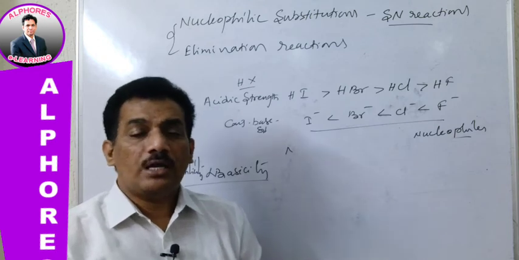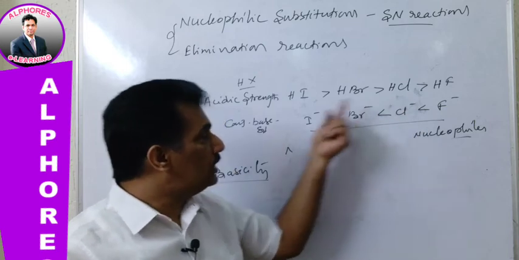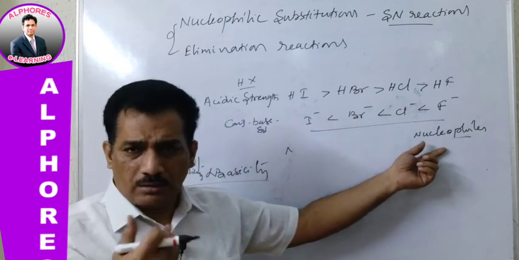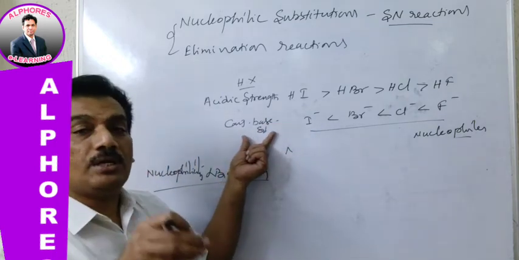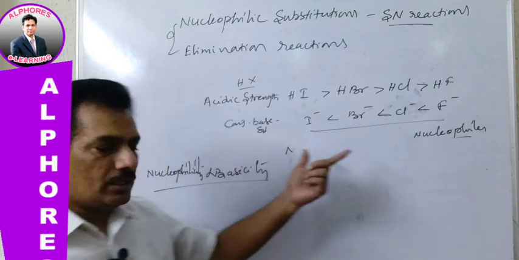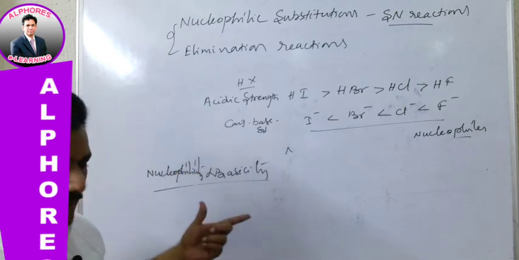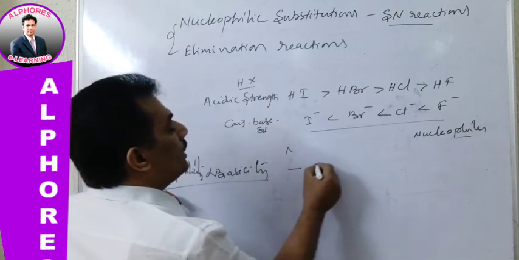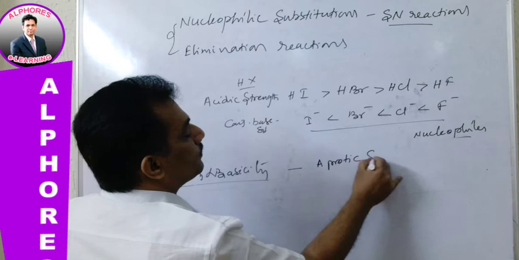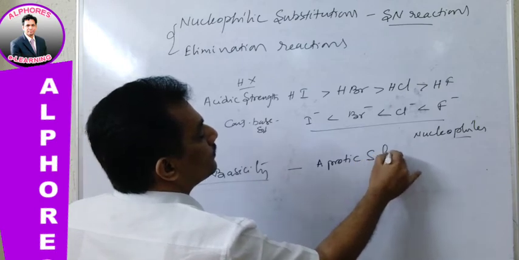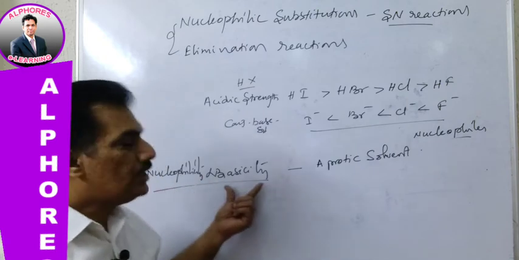And again we are going among these weak conjugates. All nucleophiles come from bases, conjugate bases. Here we are concerned with this conjugate basic strength to find the nucleophilicity, and this nucleophilicity is directly related to basicity. And this is true in case of aprotic solvents. In case of an aprotic solvent, this is the relation.